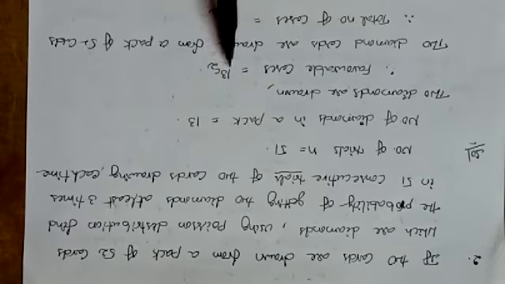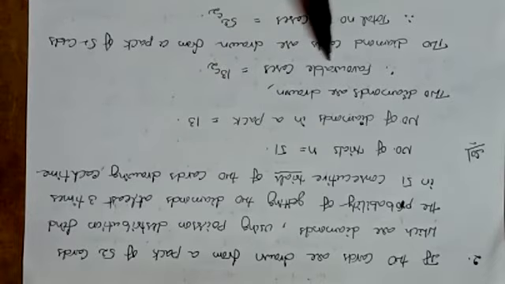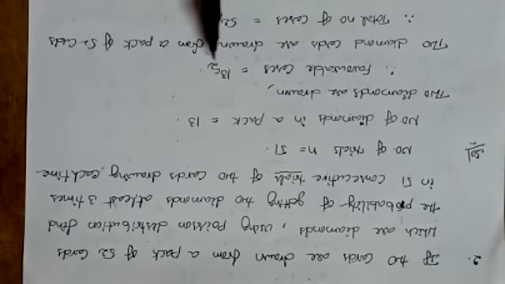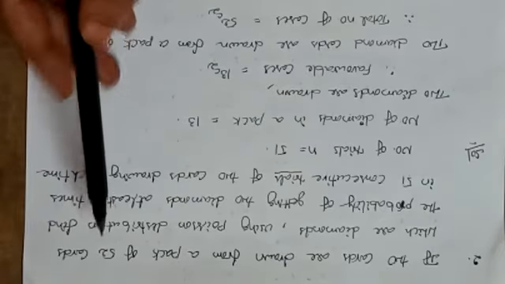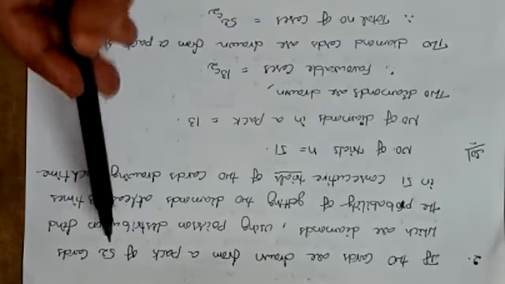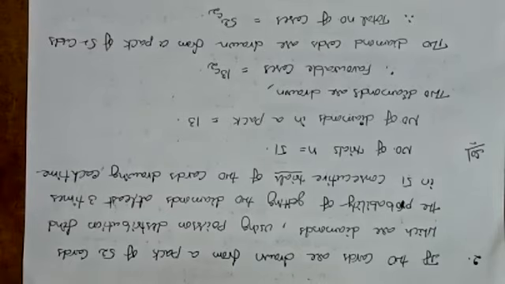So 13C2. That's why this is called the favorable case. In all 52 cards also you are selecting 2. That means that is the total number of cases.